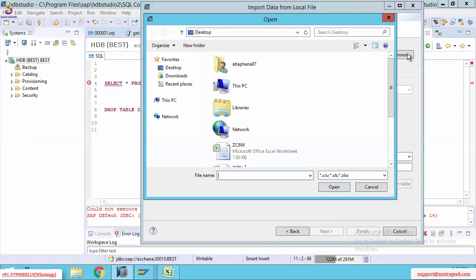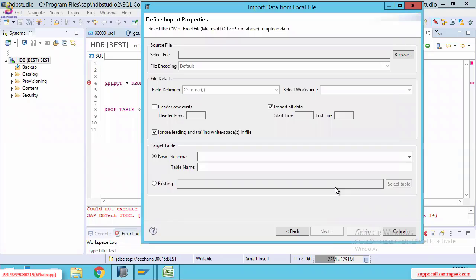I'm going to select it and click on Open. Once you select the Excel file, how can you get confirmation that you successfully selected the file path? If you select the path correctly, the Excel file's sheets, like sheet 1, sheet 2, will come here.